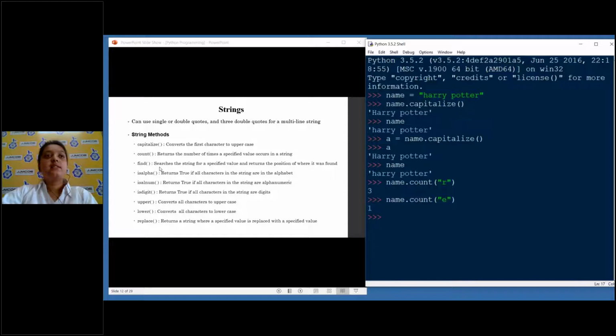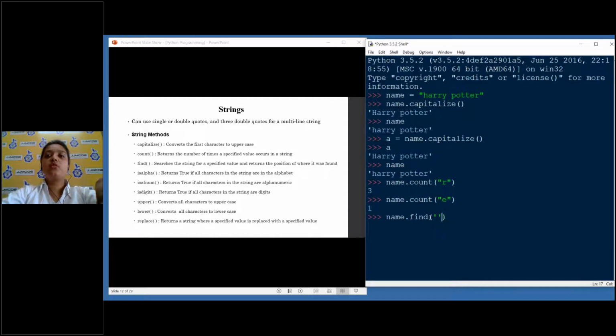Next, we have find. It searches a string for a specified value and returns the position of where it was found. We all know that strings basically have indexing like 0, 1, 2, 3. So if we want to find the position of the first occurrence of any character in a string, then we can use the find method. So what we will do is name dot find.